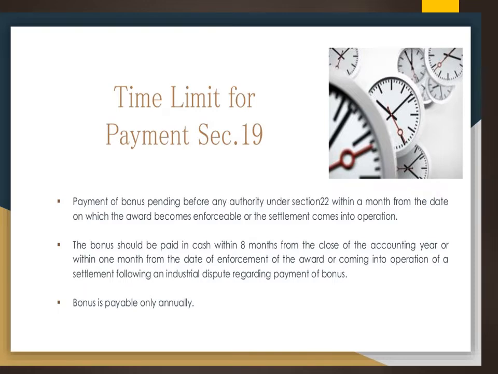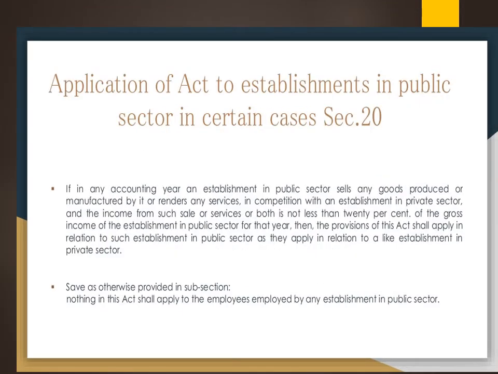So based on the award, we have to decide the date. That is, when the award is given, within 1 month it should be payable, and we know bonus is payable only annually. Then what are the applications, that is establishments in public sector for special cases, that is certain cases under section 20.